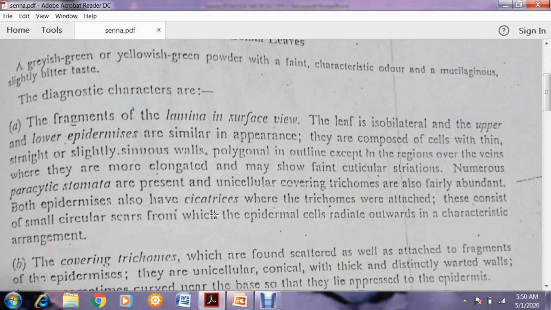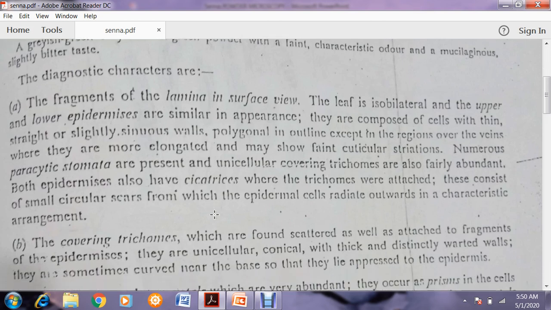Now, we will discuss the diagnostic characters. As you know, we have taken the leaf, so definitely the characteristic features or diagnostic characters will be according to those which are present in leaf structure. The first one is the fragment of the lamina.